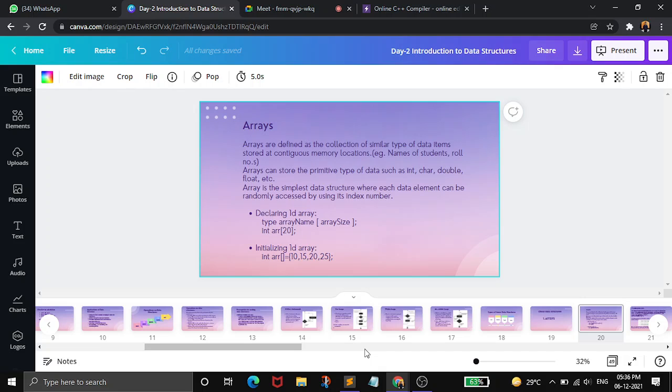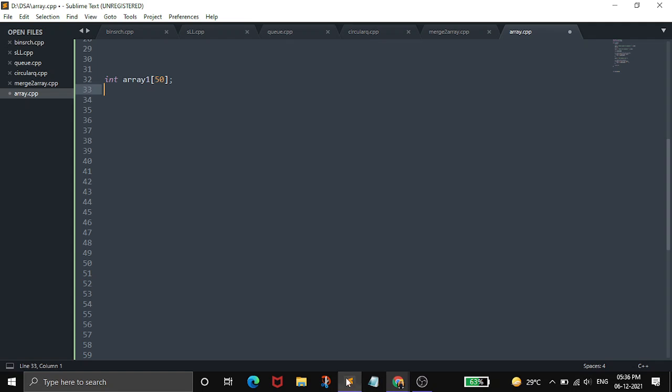Next is initializing the array. For initializing, we can just write equal to, and inside curly brackets you can start giving values for this array1. Let's say this is of size 5, and inside this array you want to give the values 1 2 3 4 5. So this is our array containing 5 elements, which are the integer values 1, 2, 3, 4 and 5.